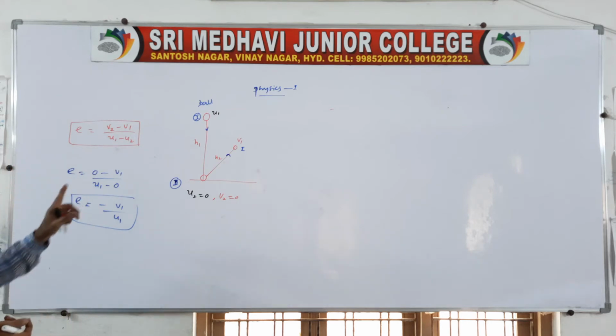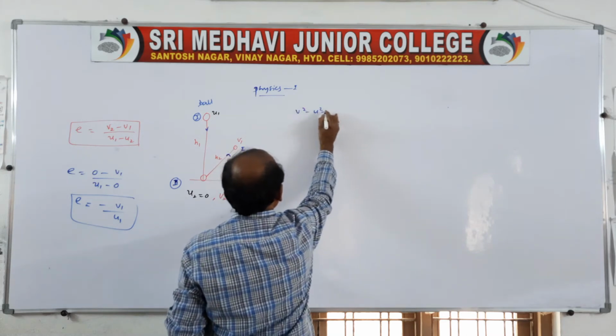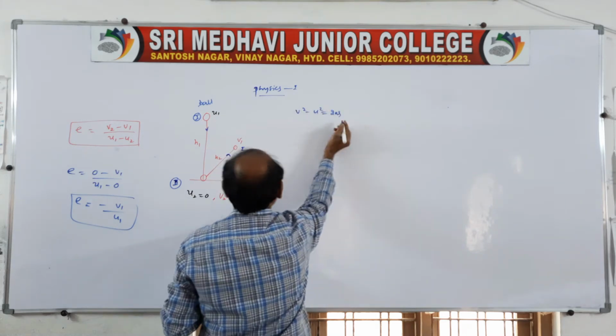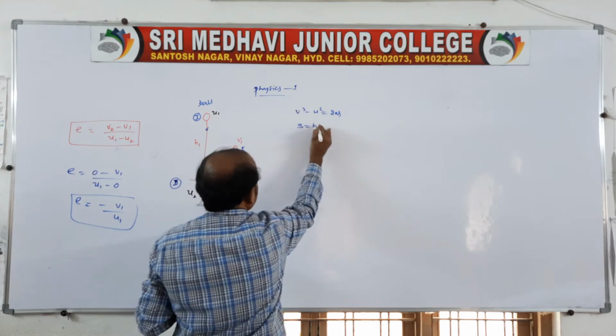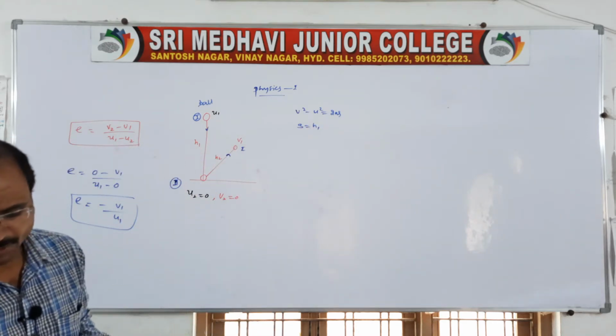Sir, how do we get v1 and u1? By using v squared minus u squared is equal to 2as. Of course, as you say, it is falling from a height h1, for the free fall I am telling, so s is equal to h.